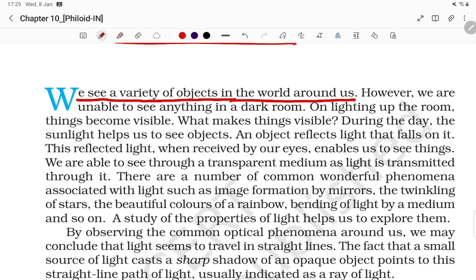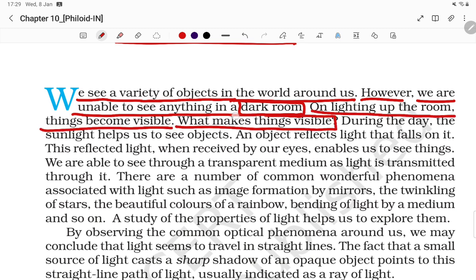Whatever the things are there, student, like we see ourselves, or we see the trees, buildings, and everything. However, we are unable to see anything in a dark room. So if the room is dark, we will not be able to see anything, student. It has to be lighted. On lighting up the room, things become visible. What makes things visible?